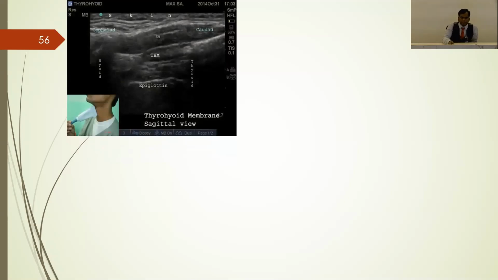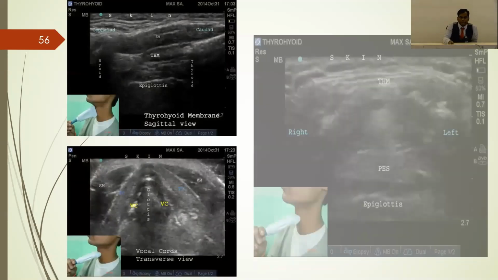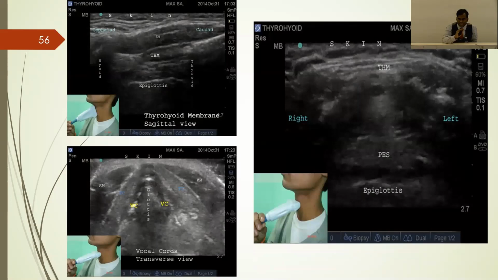And this is on some diagrams. For assessing the airway, on the left side there is a sagittal view. We can see the sternocleidomastoid muscle, thyroid membrane, epiglottis. On the right side, thyroid cartilage, thyroid gland, and on the left side the hyoid bone.